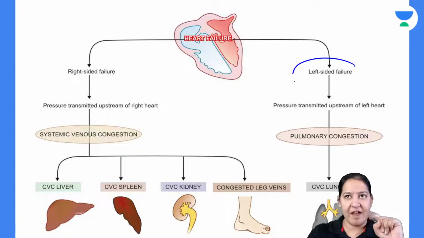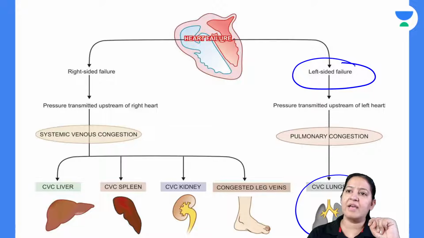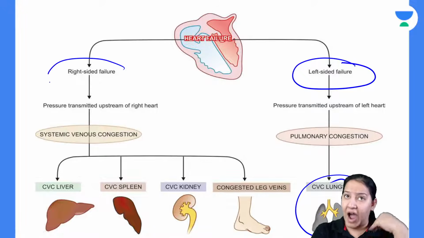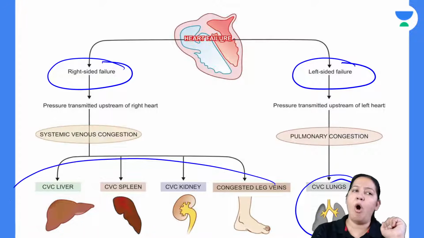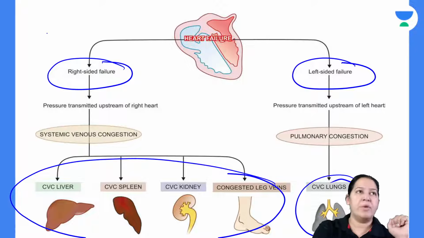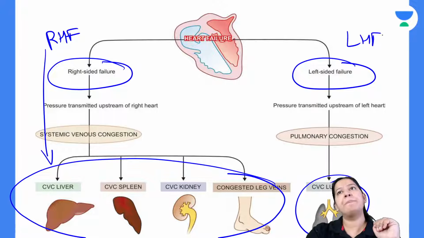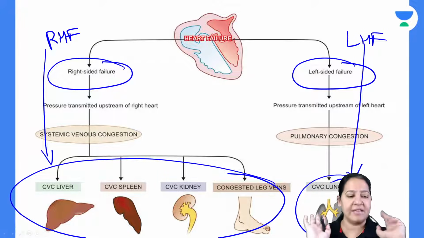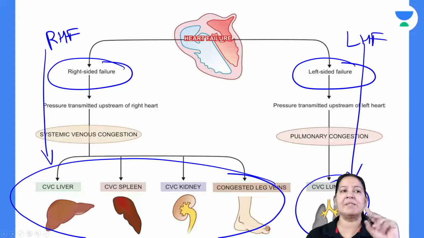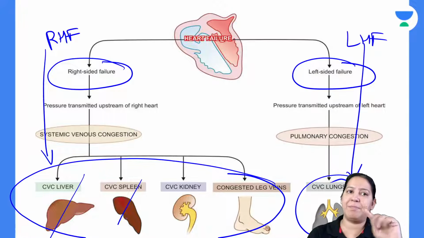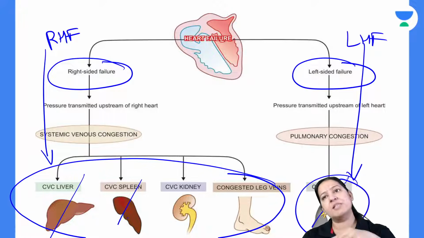If the person has left heart failure, CVC of lung is the end result. If the person has right heart failure, CVC of all organs is the result. So in right heart failure, we have CVC of all organs of the human body except lung. In left heart failure, the person has CVC of only one organ, that is lung. So in our syllabus, I will teach you three organs: liver and spleen from the right heart failure, and lungs from the left heart failure.